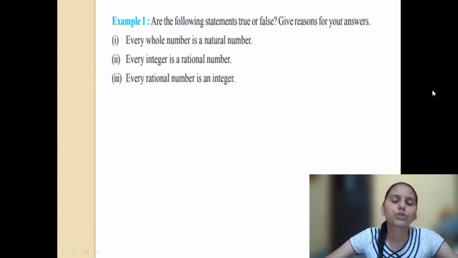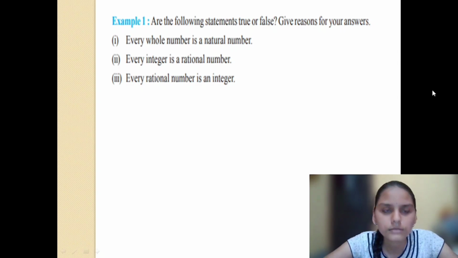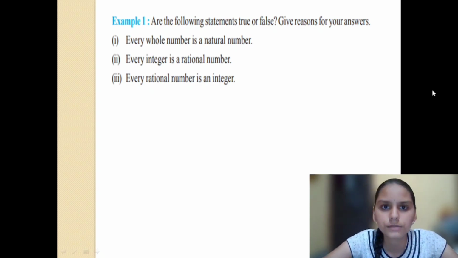So every whole number is a natural number. Is it true, guys? Just think. Is every whole number a natural number? No. Why? Because whole numbers start from 0, but natural numbers do not start from 0, right?